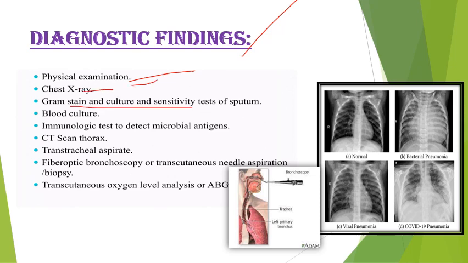Then Gram stain and culture and sensitivity. Then go for blood culture. Then immunological tests to detect microorganisms. Then CT scan, MRI also can be taken, then transtracheal aspirate, then fiber-optic bronchoscopy, then ABG analysis. So: history collection, physical examination, chest X-ray, sputum Gram stain and culture, blood culture, CT, MRI, transtracheal aspiration, bronchoscopy, then ABG analysis. These all come under diagnostic findings.